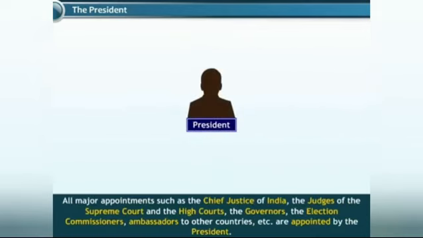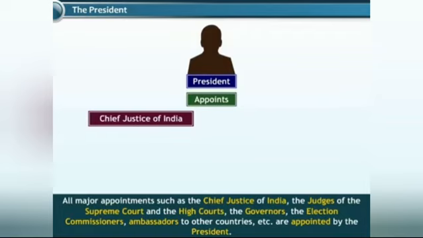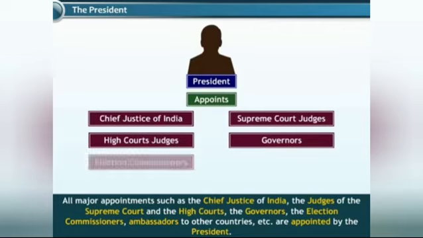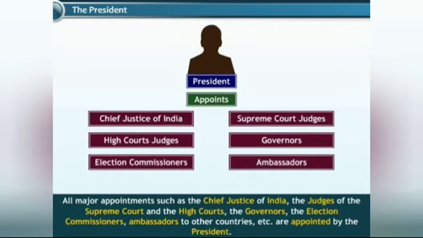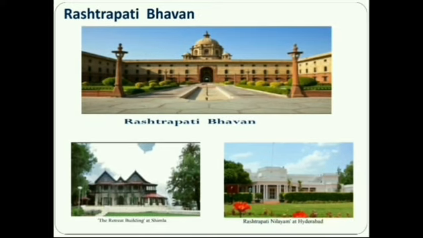elections. All major appointments such as the Chief Justice of India, the judges of the Supreme Court and the High Courts, the governors, the election commissioners, and ambassadors to other countries are appointed by the President. Rashtrapati Bhavan in New Delhi. The residence and the office of the President are located in the same building. However, he has two other office cum residences where he conducts office at least once a year. They are the Retreat Building at Shimla and the Rashtrapati Nilayam at Hyderabad.